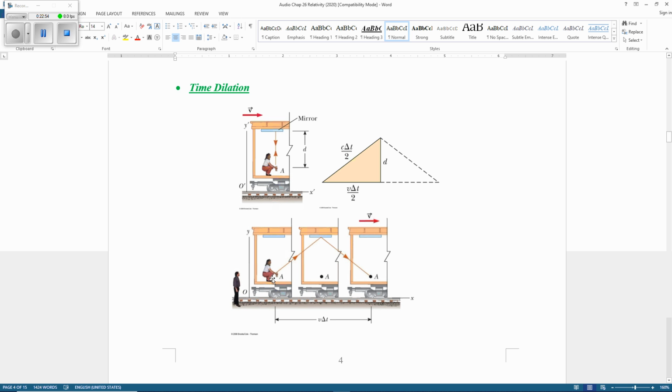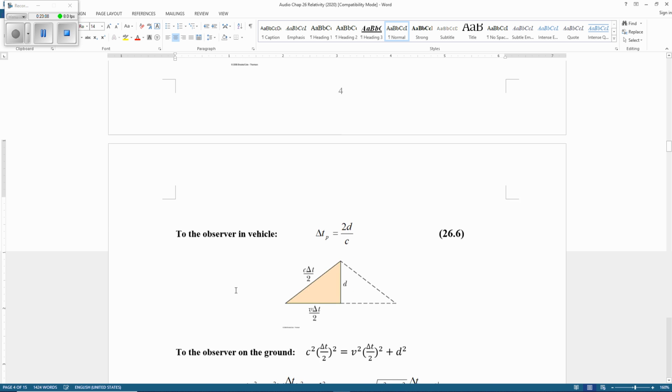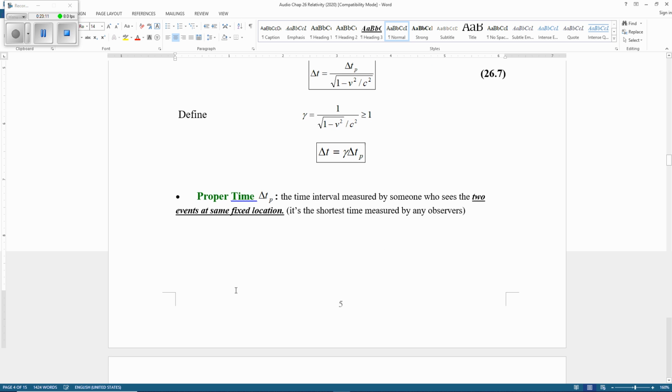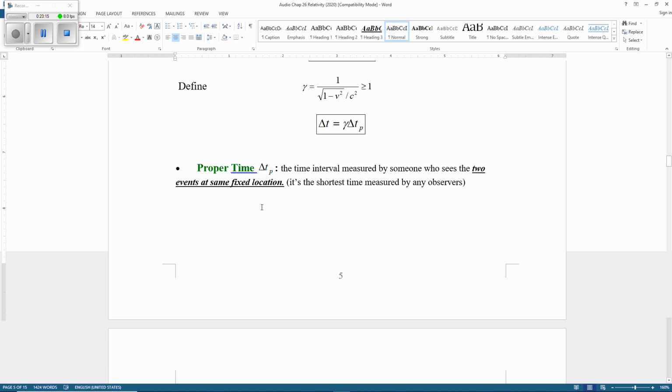Now Ben sees the light go up and down at a different location, so his measurement is not proper. The time is not proper. It's very important, so we're going to review later. You have to know which one is proper. The proper time is a time measured by someone who sees the two events happen at the same location. The proper time is always the shortest time. Other measurements are always longer.